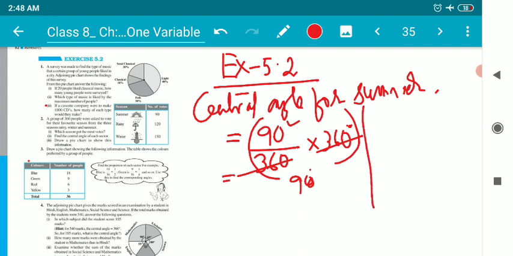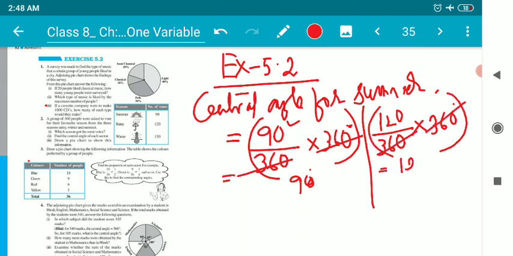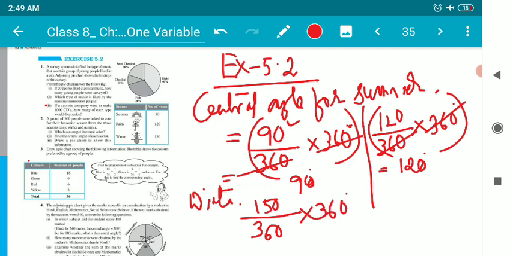Now let us calculate for rainy. Rainy is 120 divided by 360 into 360 degree. Okay, children, so 360 and 360 got cancelled. 120 degree. Okay, the next one is winter. Let us calculate for winter. Winter is 150 people like out of 360 into 360 degree. 360 and 360 got cancelled. Answer will be 150 degree.